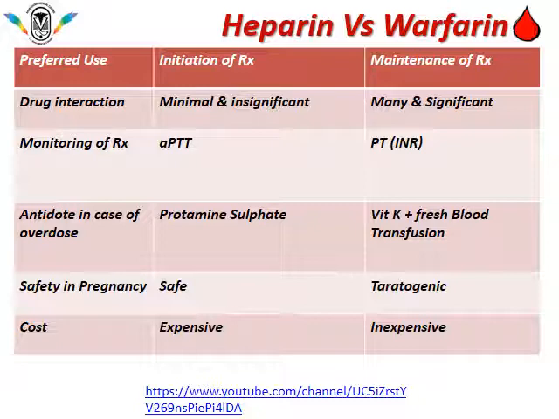The antidote in case of overdose for heparin is protamine sulfate, whereas for a patient on oral anticoagulant therapy, the antidote of warfarin is vitamin K, which we have already learnt in the last session, with fresh blood transfusion. Friends, the reason for giving fresh blood transfusion is that the clotting factors which are inhibited from being synthesized by warfarin will be replenished with the fresh blood transfusion.